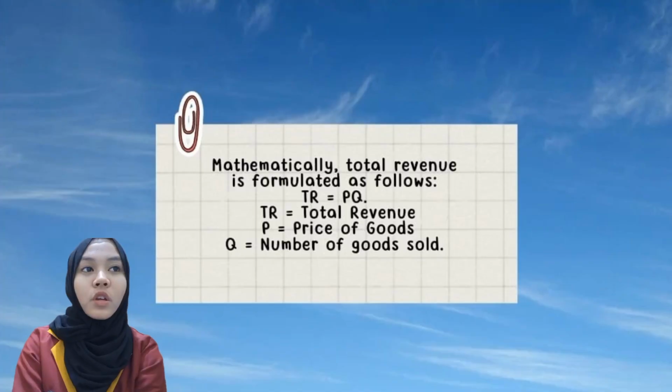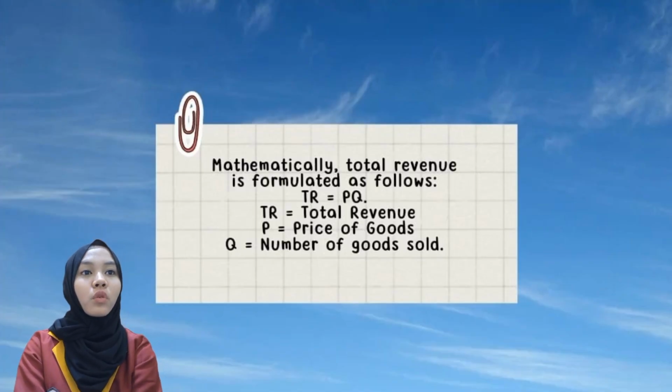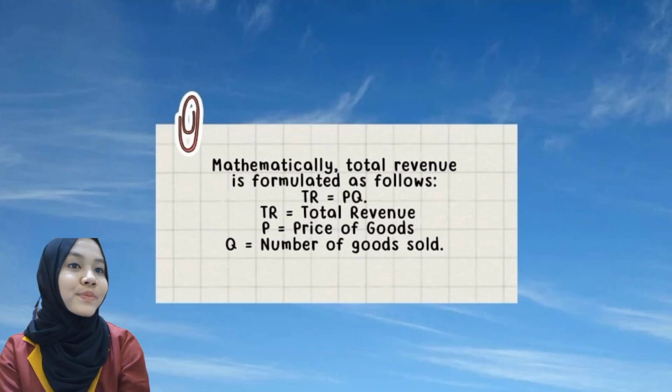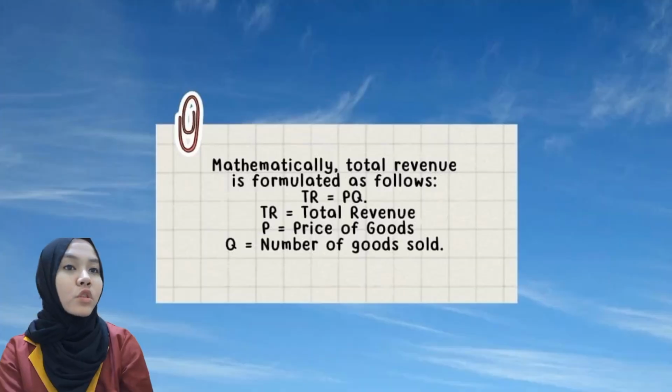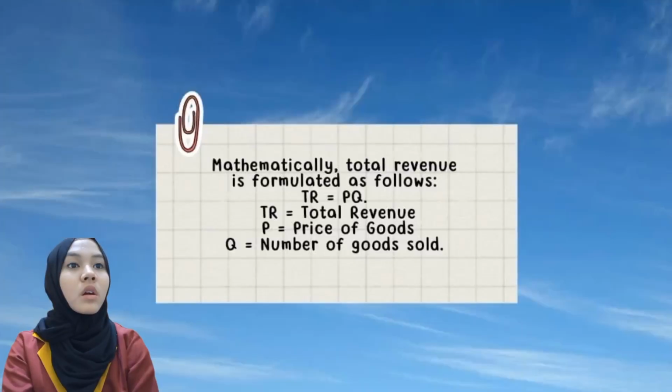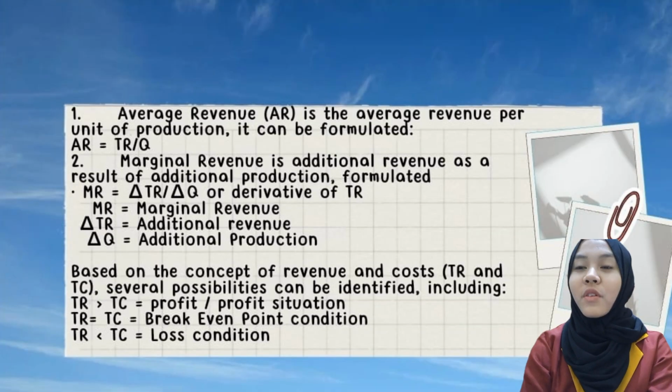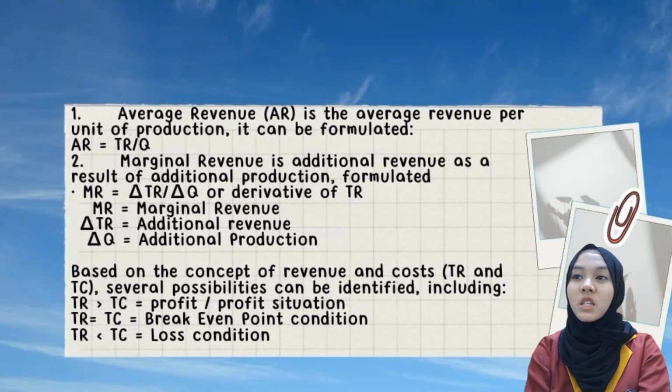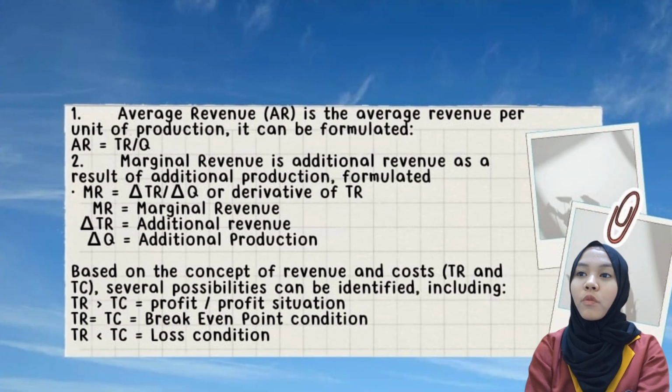Mathematically, total revenue is formulated as follows. TR = P × Q, where TR is total revenue, P is price of goods, Q is number of goods sold. Number 1, average revenue is the average revenue per unit of production.